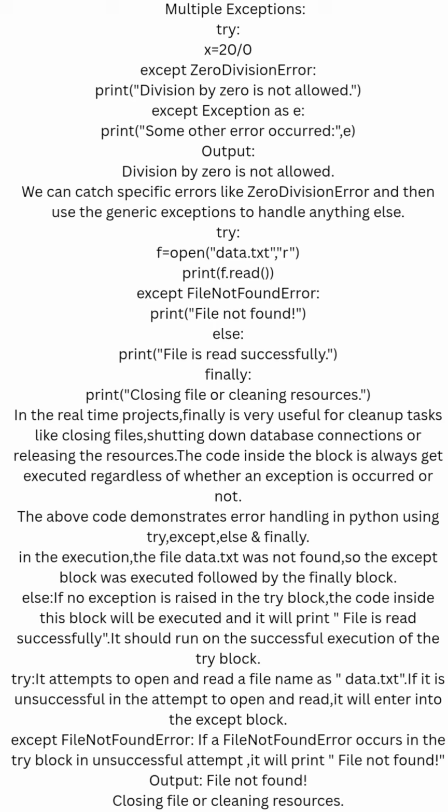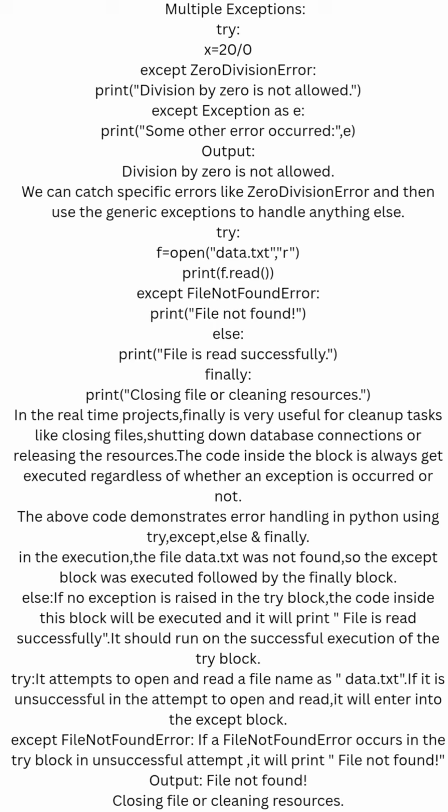The above code demonstrates error handling in Python using try, except, else and finally. In the execution, the file data.txt was not found, so the except block was executed, followed by the finally block. If no exception occurs in the try block, the code inside the else block will be executed, and the file is read successfully. It runs on the successful execution of the try block.